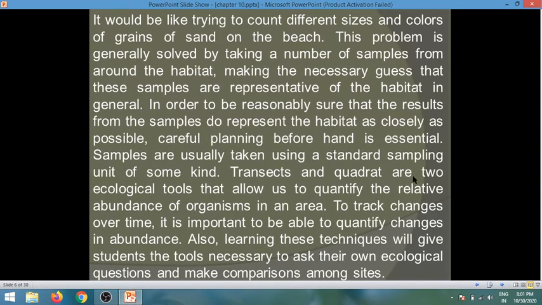Transect and quadrat are two ecological tools that allow us to quantify the relative abundance of organisms in an area. To track changes over time, it is important to be able to quantify changes in abundance. Also, learning these techniques will give students the tools necessary to ask their own ecological questions and make comparisons among sites.